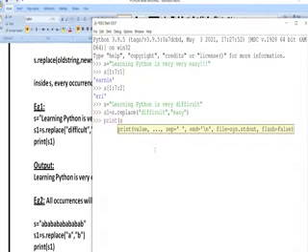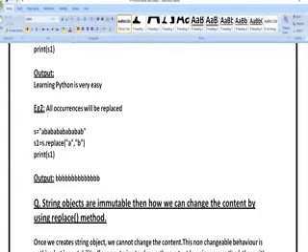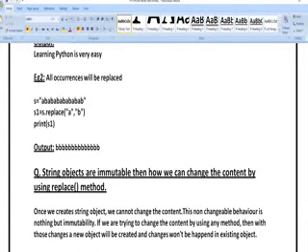I am going to write print of S1. Learning Python is very easy. So we have replaced. You can perform the replacement operation like this. Here S is equal to, I have taken some set of values. Here I am taking another value. S1 is equal to S dot replace of A comma B. Means wherever you present A value, in all the places it is going to replace with B.